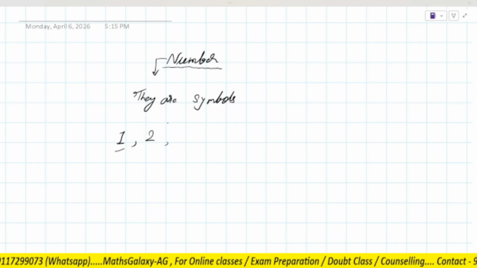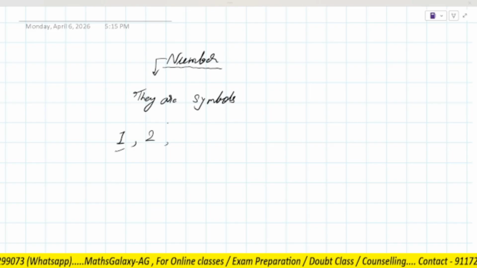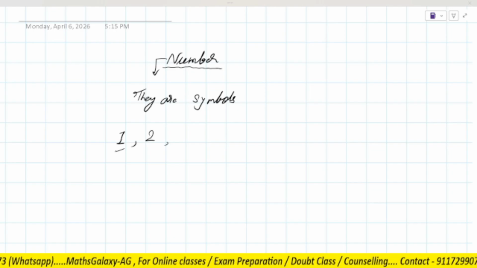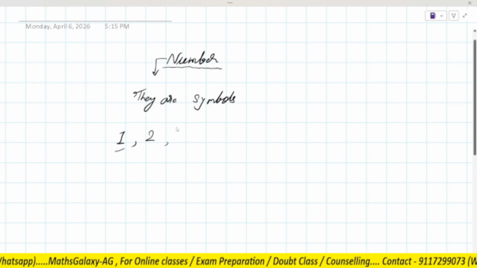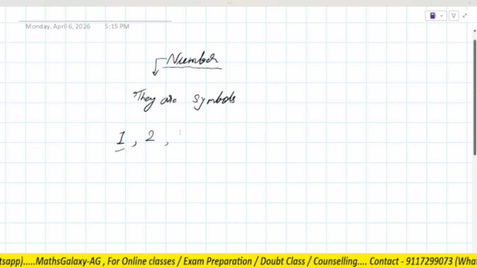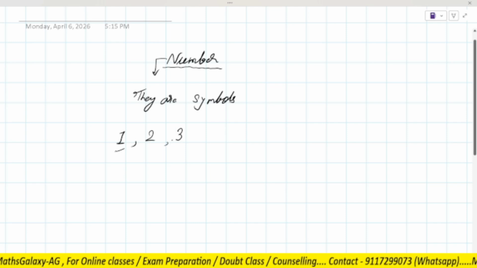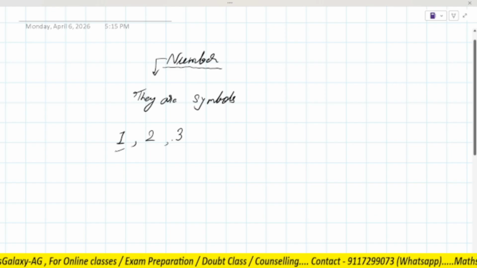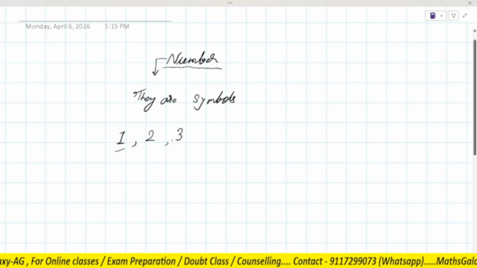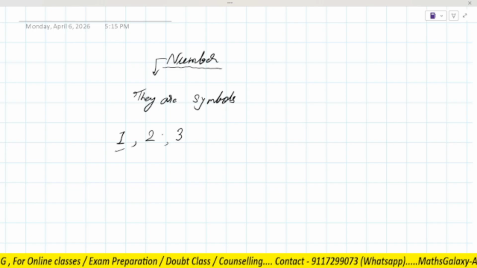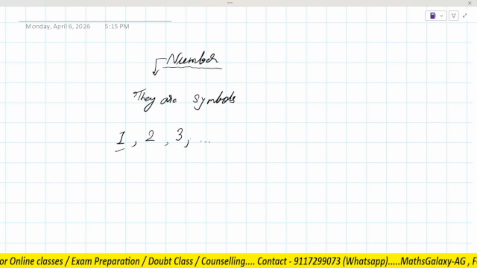You can see my screen, na? Which one? Two. The second one. Yes, 2. It's lagging a little bit, but yeah. And this one? Three. 3, right? And it will continue like this, right?